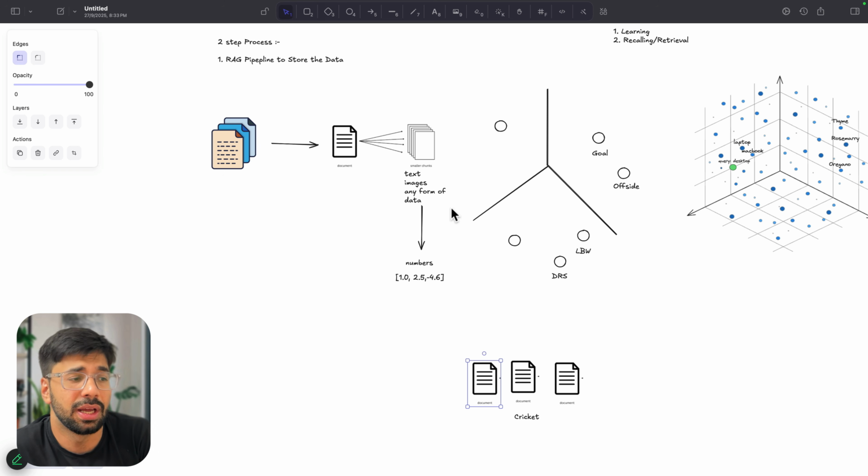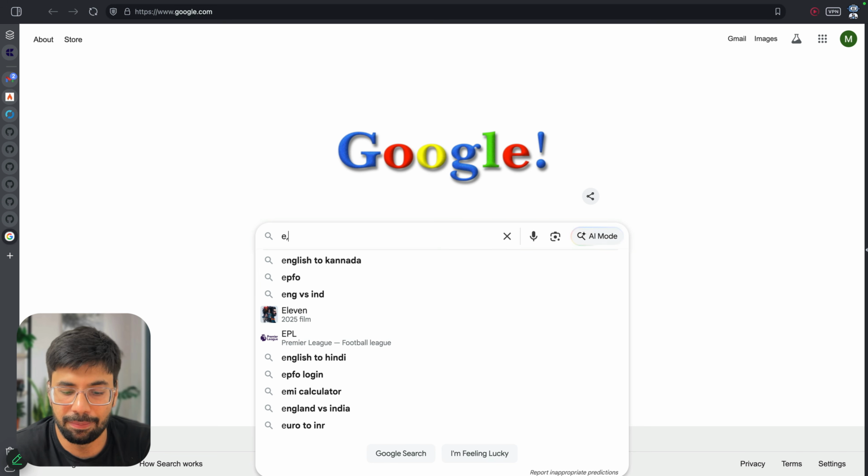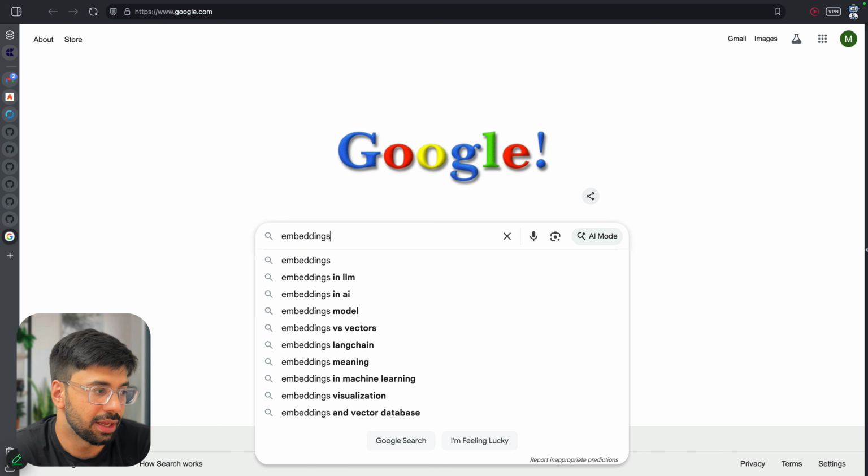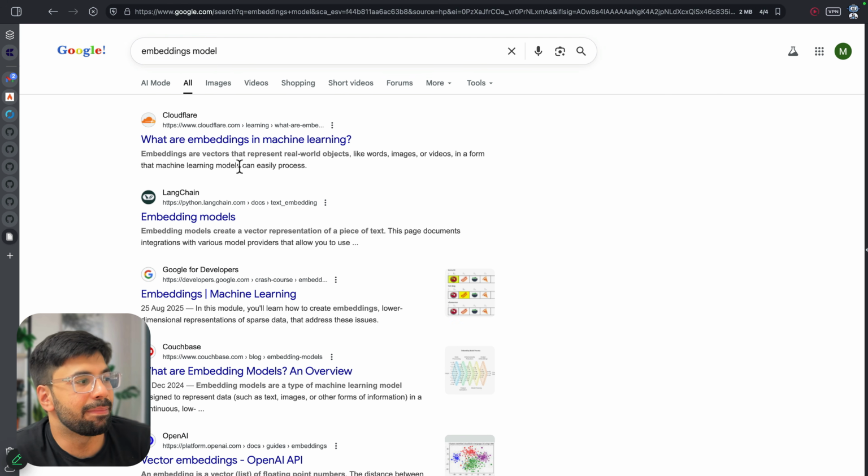Because again, I will repeat, I am creating these embeddings with some brain, embedding models, right? All of these embedding models are vectors that represent real world objects like words, images, or videos in a form that machines can easily understand.